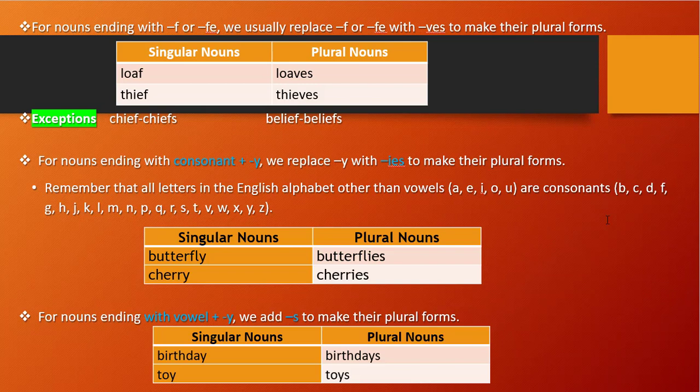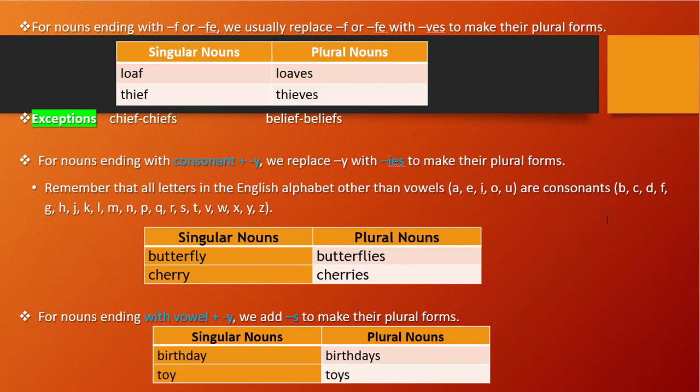And for nouns ending with consonant plus Y, before Y there is one consonant in the spelling. If before Y there is a consonant, we will change it to IES, right? A, E, I, O are vowels. If before Y there is a vowel, we will just add S.